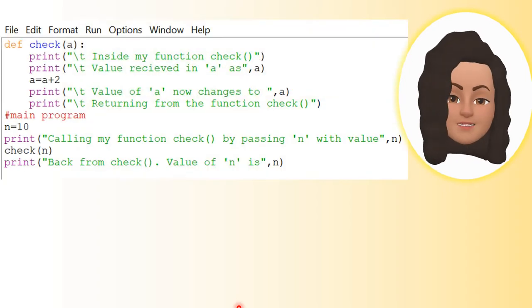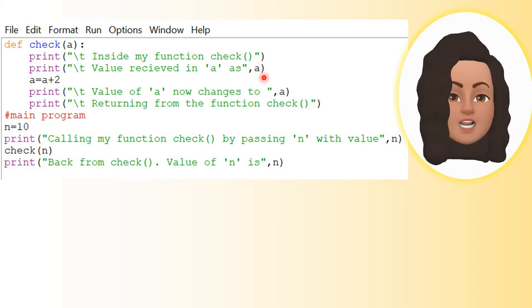Let's see what happens when passing an immutable type value to a function. Look at this function called check. There is one parameter, and inside my function check, the first statement prints the value received in a. Here a will take the value of an integer, so the data type is integer, so it is of immutable type.